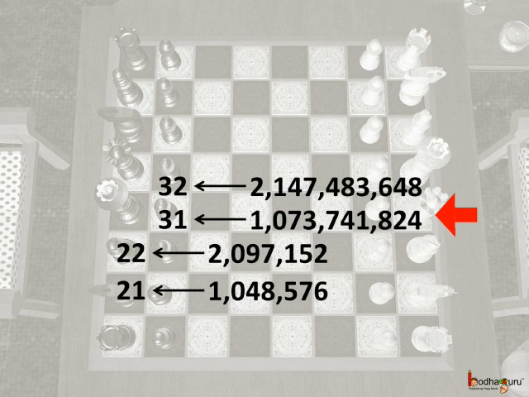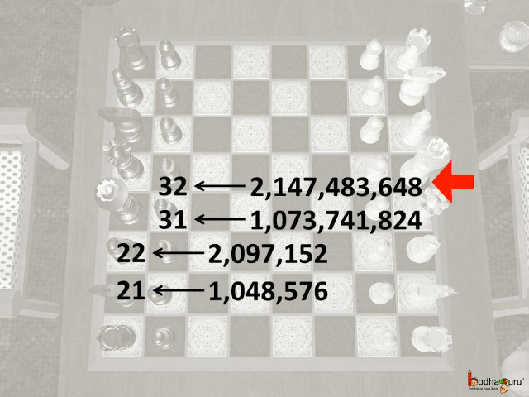Same way, for the 31st square, we multiply 2 30 times, amounting to 173,741,824. That's a huge number. For 32 squares, what will be the amount of grains?